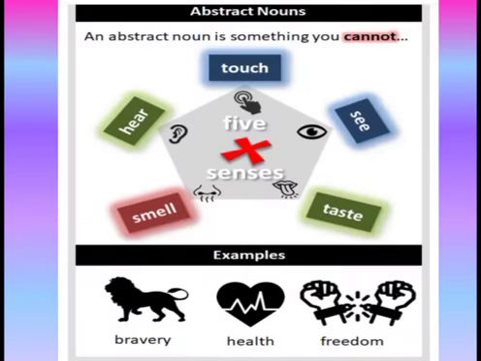Okay. So in short, what can you say about abstract nouns? An abstract noun is something you cannot smell, hear, touch, see or taste. Then the examples that will be given for abstract nouns will be what? They will be like bravery, health, freedom, etc.